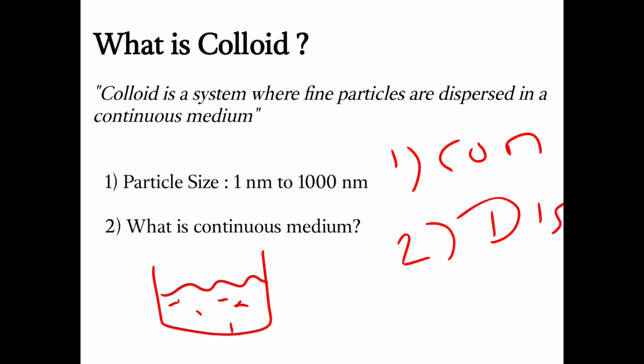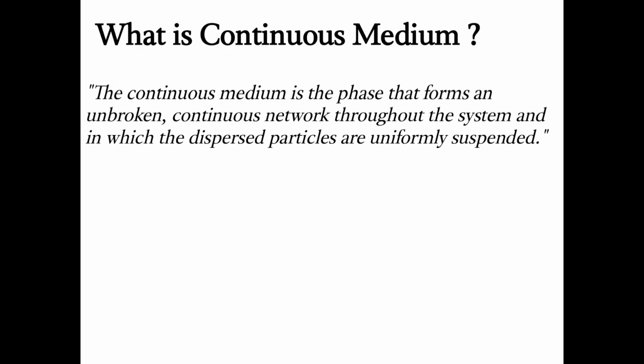These are the dispersed particles which are present inside the liquid. If the size of these dispersed particles is 1 nanometer to 1000 nanometer, then that particular system will be known as colloids. What will happen if the particle size is less than 1 nanometer or greater than 1000 nanometer, that we'll see in the next slides. Second is, what is continuous medium? I already tried to explain it here, but I'll explain it more in the next slide.